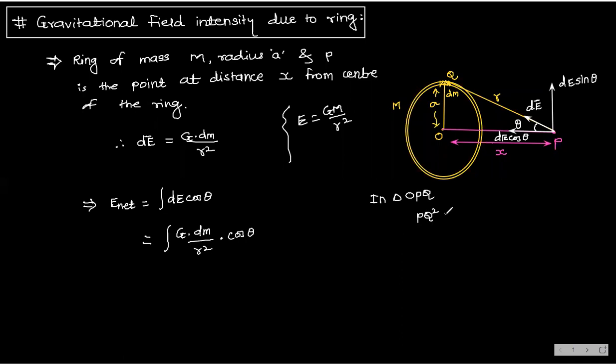See in the diagram, PQ square is equal to OP square plus OQ square. PQ square is r square, OP square is x square, OQ square is a square. And therefore we got r is equal to under root of x square plus a square. Any doubt?